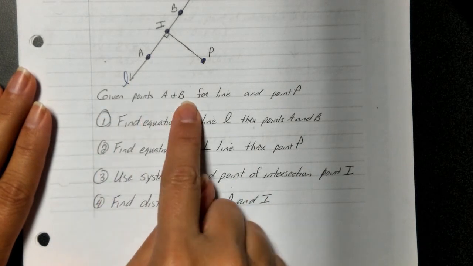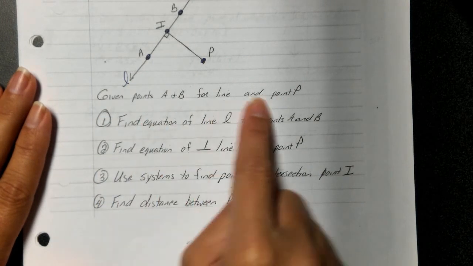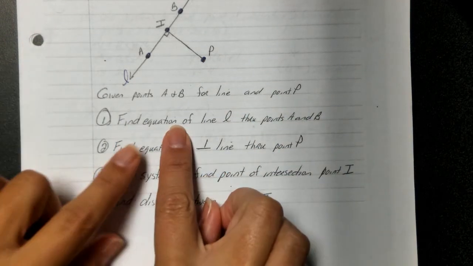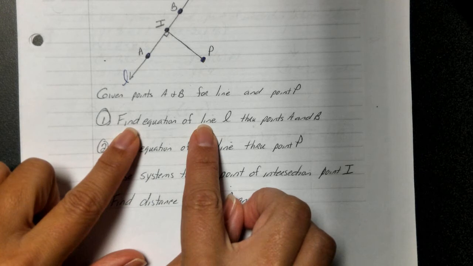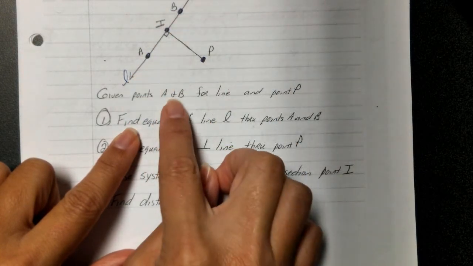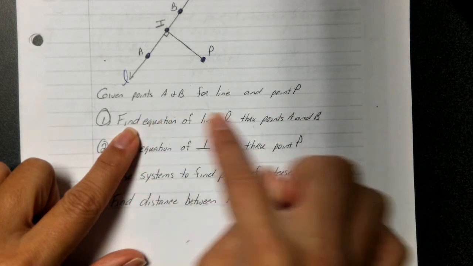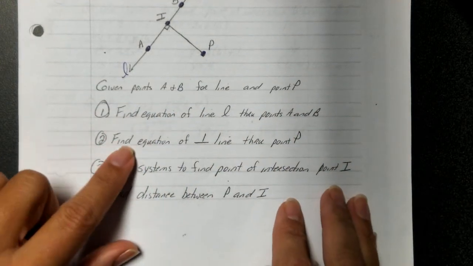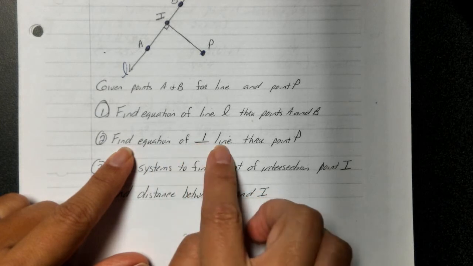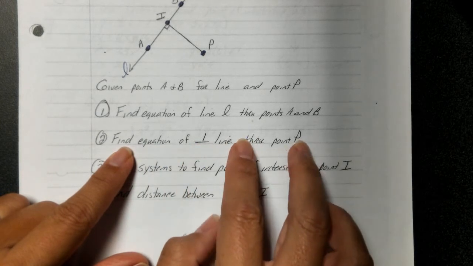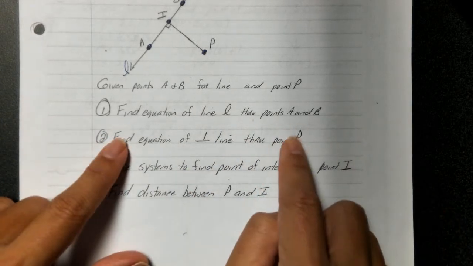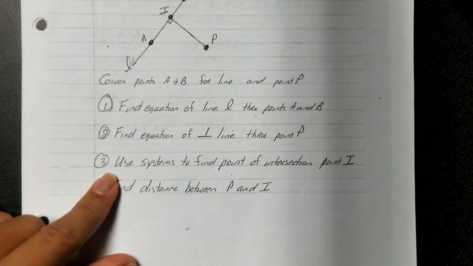If you're given the points A and B for the line and the point P, these are the four steps you're going to go through. First, we're going to find the equation of the line L. So that's just finding the equation of a line using 2 points. This is the first lesson of this unit. Second step, find the equation of the perpendicular line through the point P. This was our second lesson in the second video that I posted.